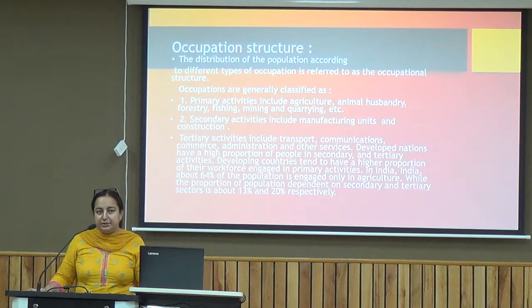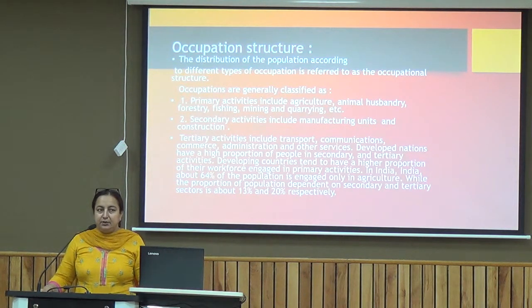A major chunk of the population is involved in the primary activities, including agriculture, animal husbandry, forestry, fishing, mining, quarrying, etc. If you want to talk about the secondary activities, it includes manufacturing units and construction. Then the third category is the tertiary activities, which includes transport, communication, banking, insurance, and all these administration services.